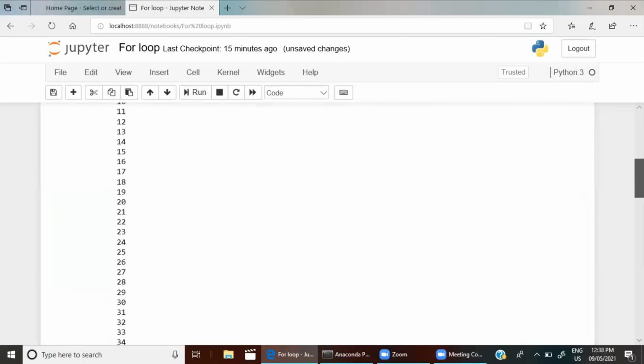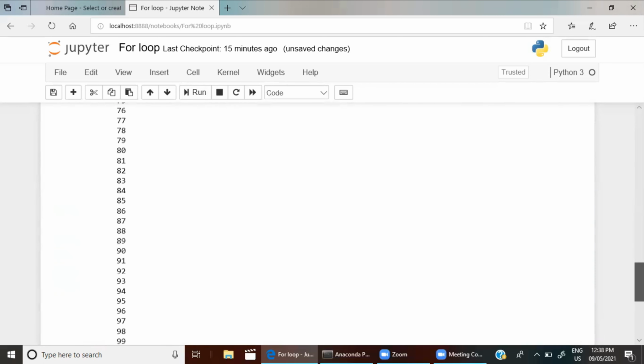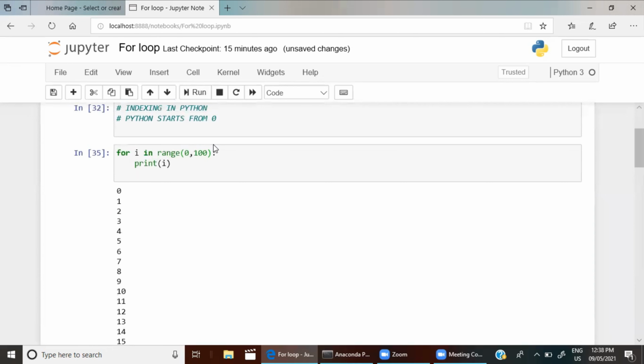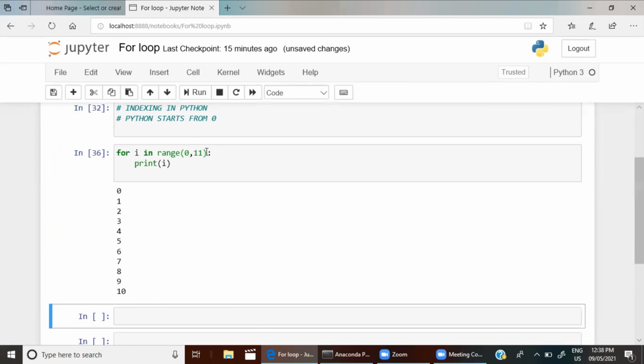If you see here, I have numbers only till 99 and not 100. To get till 100, you need to write 101. So I won't do that now. Let's have it 11 itself.